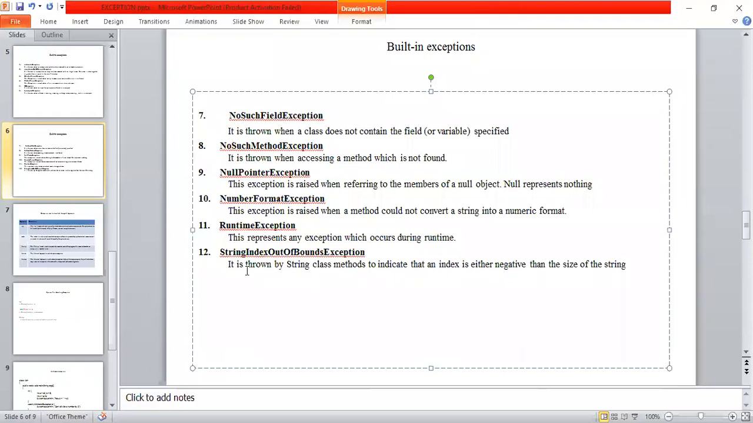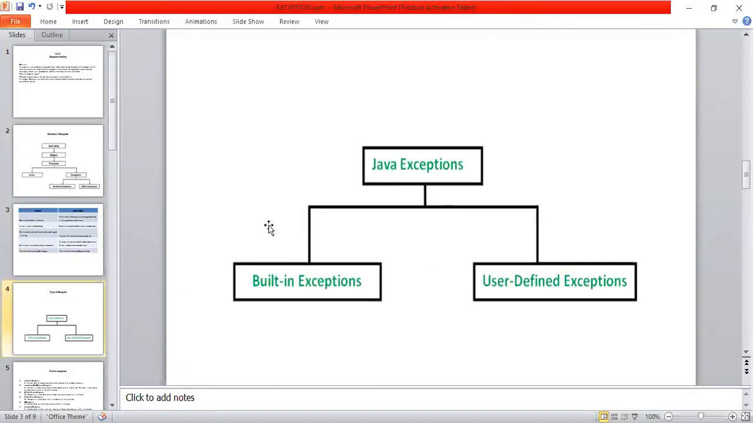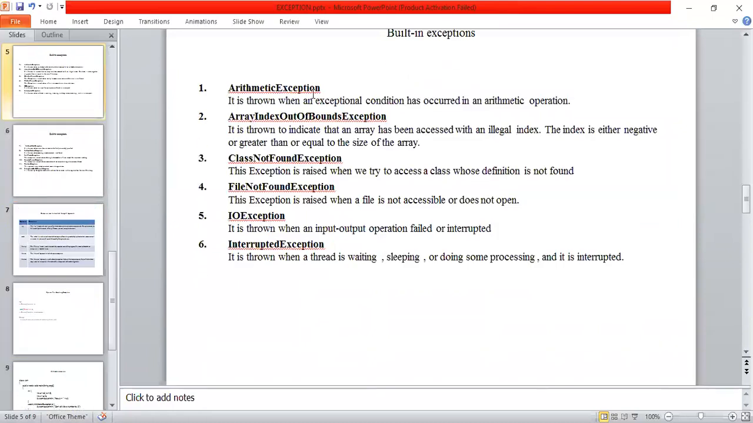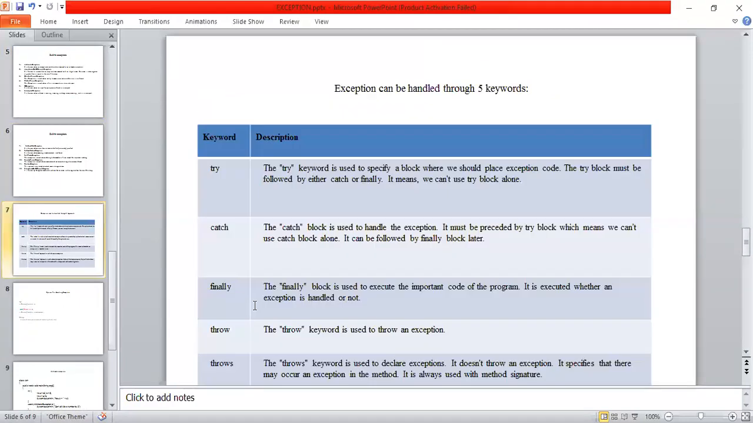Now here I'm explaining how to handle these built-in exceptions. I'm explaining the arithmetic exception using a Java program. Before going to handling that exception, the exception can be handled by using the following 5 keywords: try, catch, finally, throw, throws.